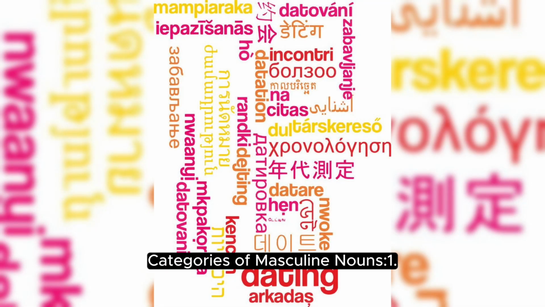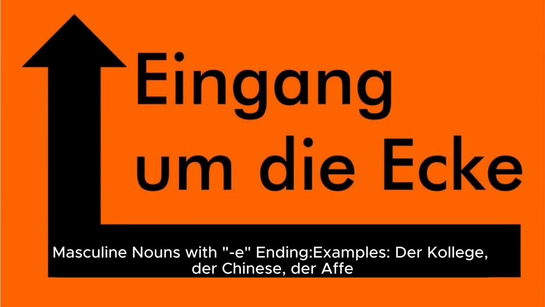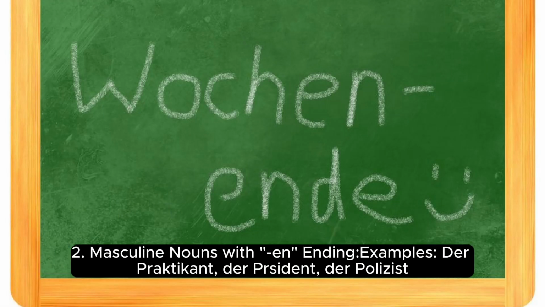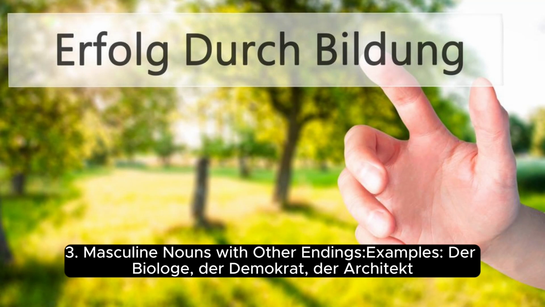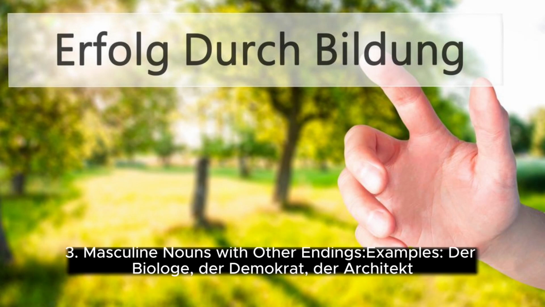Categories of masculine nouns. 1. Masculine nouns with e ending. Examples: der Kollege, der Chinese, der Affe. 2. Masculine nouns with nt or st ending. Examples: der Praktikant, der Präsident, der Polizist. 3. Masculine nouns with other endings. Examples: der Biologe, der Demokrat, der Architekt.